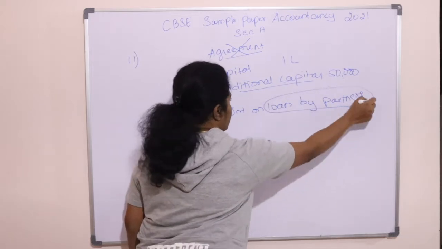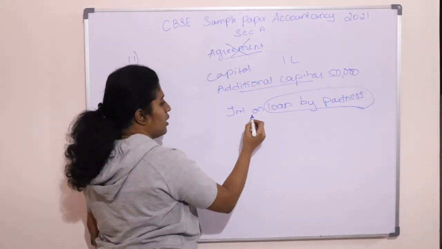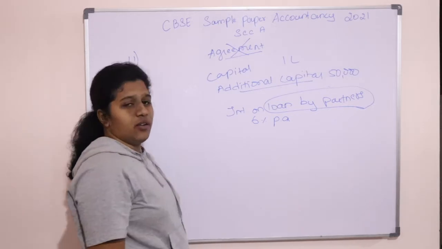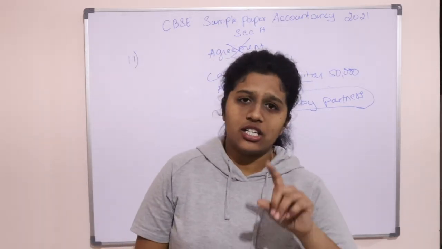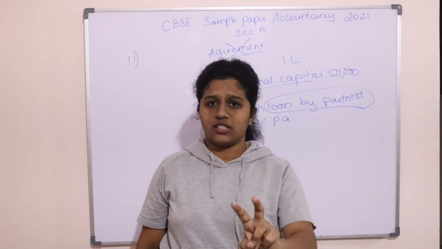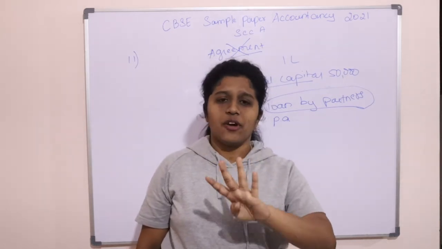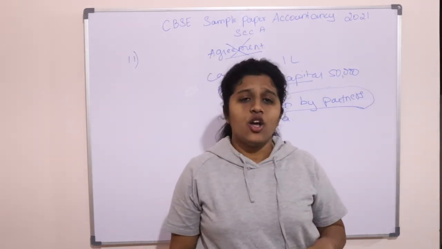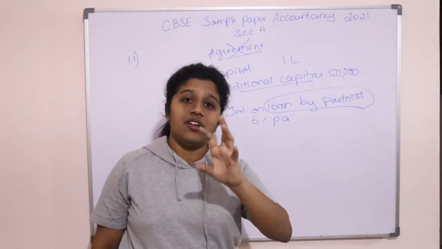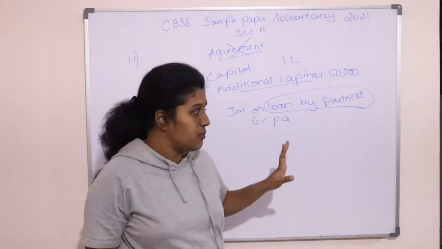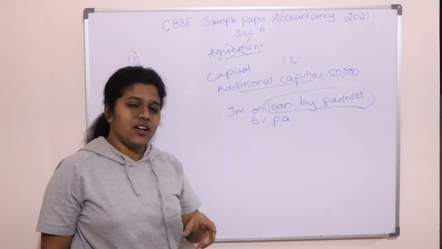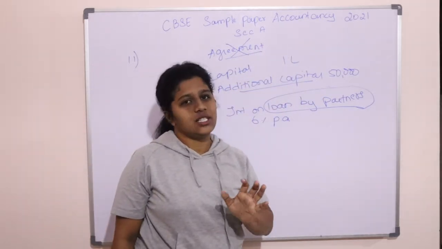Loan given by partner, interest on that loan will be given at 6% per annum. Okay? So you need to remember this. Interest on capital will not be given. Interest on drawings will also not be charged. No salary, no commission. Profits and losses will be shared equally. Only if a firm borrows a loan from a partner, then the firm will pay 6% per annum rate of interest, if there is no agreement. If there is an agreement, according to their terms and conditions, they will decide.